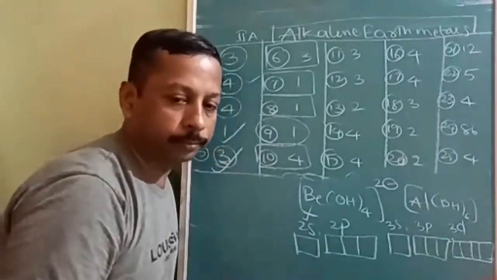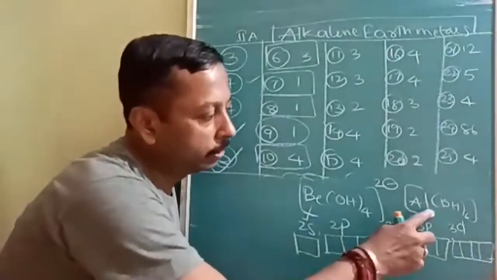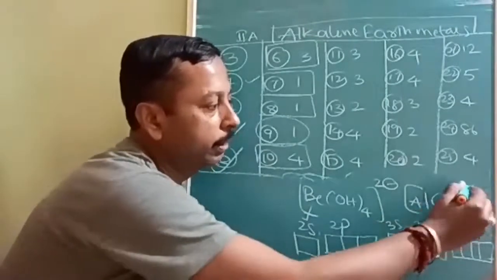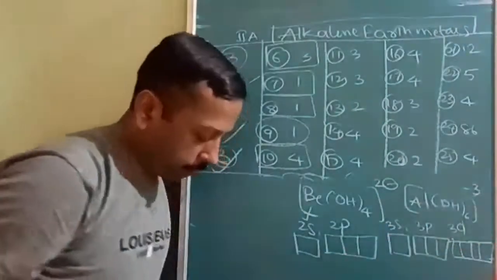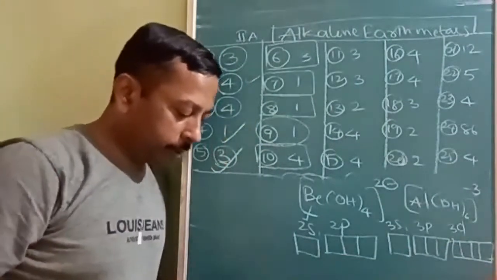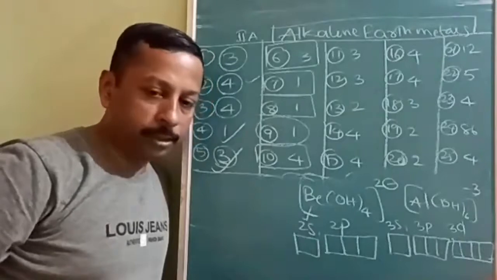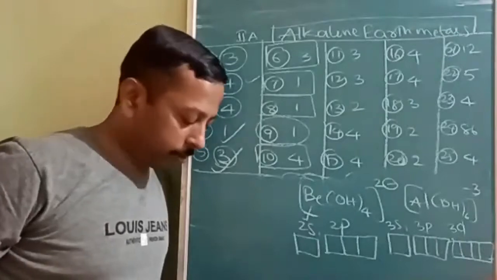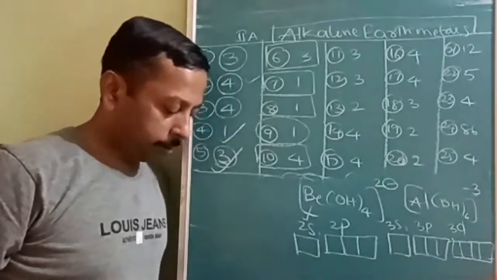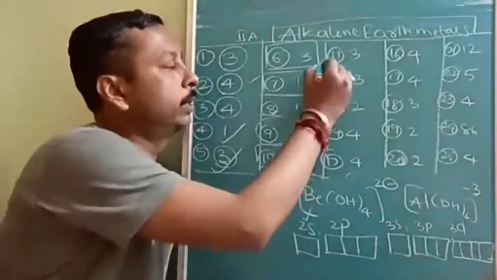Here it is minus 6 and plus 3, so it will be minus 3. So the charge will be 3 minus. And there is no chance for the other options. Is it understood? So according to this explanation, the third option is correct. 61st question, third option is correct.